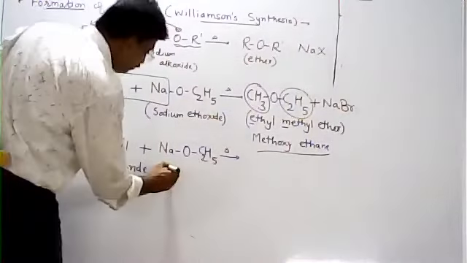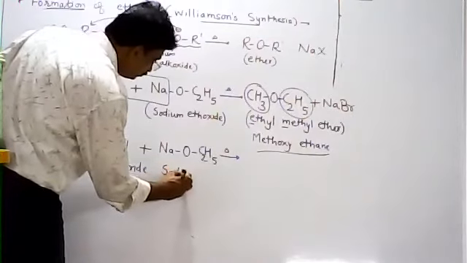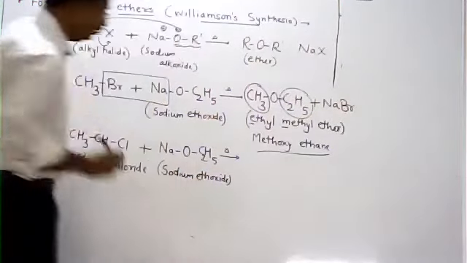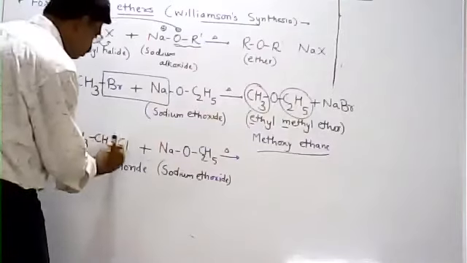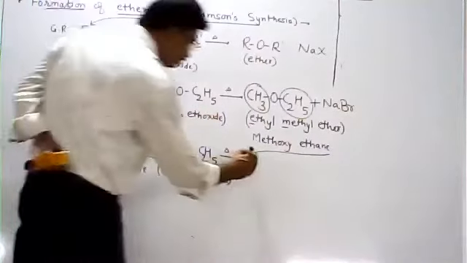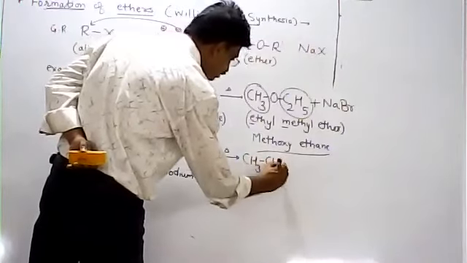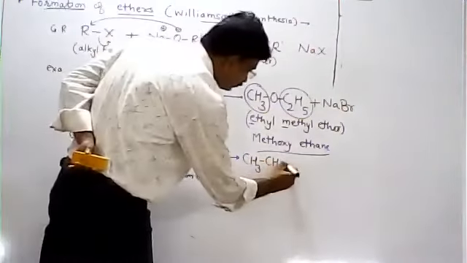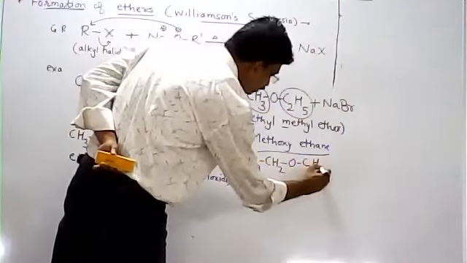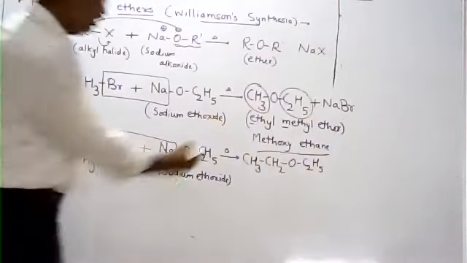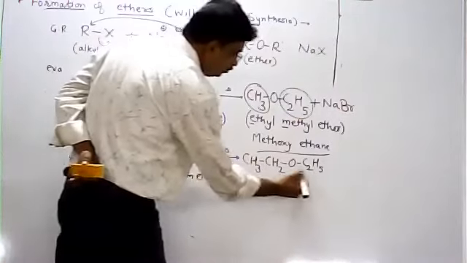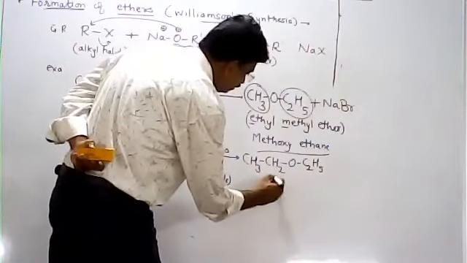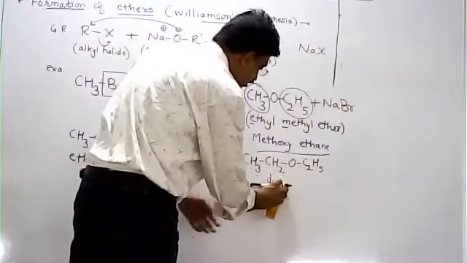So NaOC2H5 is called sodium ethoxide. Then which is the product? CH3CH2, CH2 means ethyl group, CH3CH2O, then C2H5. Or C2H5OC2H5, diethyl ether. So this is a symmetrical ether or simple ether. So its name is diethyl ether.